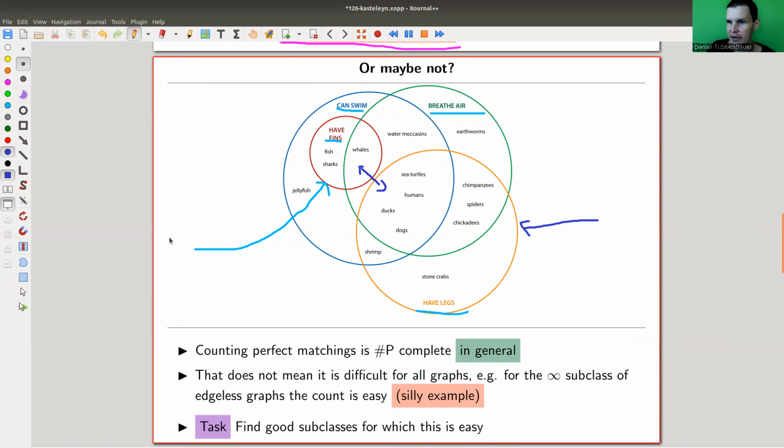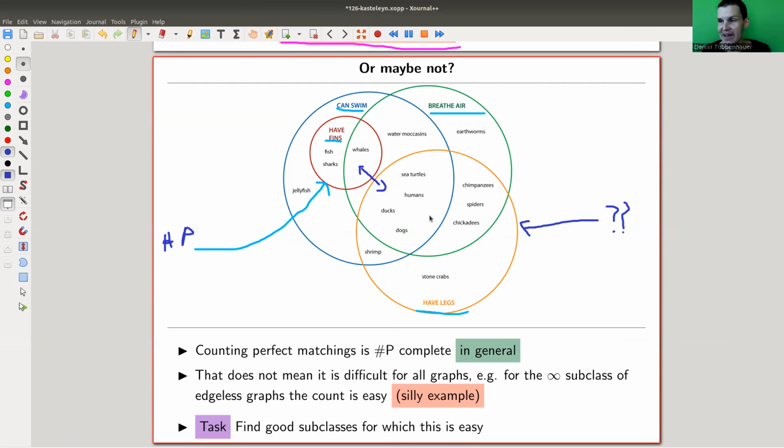And this one here is sharp P. So you can prove that, but here we actually don't know because it's not intersecting at all. So why should there be any relation to the general statement, right? Counting perfect matchings is sharp P in general. So there are some subclasses where it's really difficult, but this doesn't mean it's difficult for all subclasses.